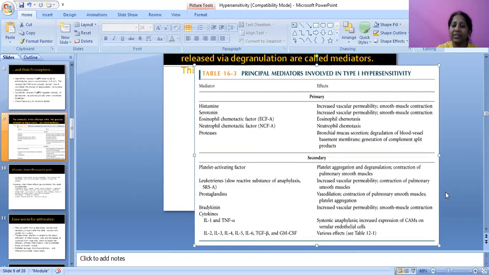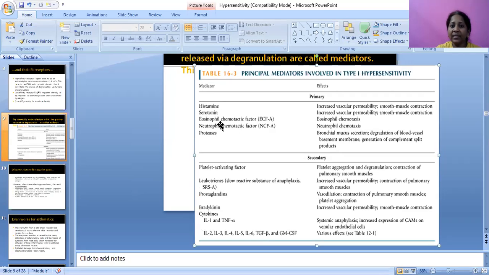What are all the actions of these? We will see now. Mediator, histamine. It will increase the vascular permeability, smooth muscle contraction. Next, serotonin. Serotonin primarily increases the vascular permeability, smooth muscle contraction. Both histamine and serotonin, their primary effects are the same.